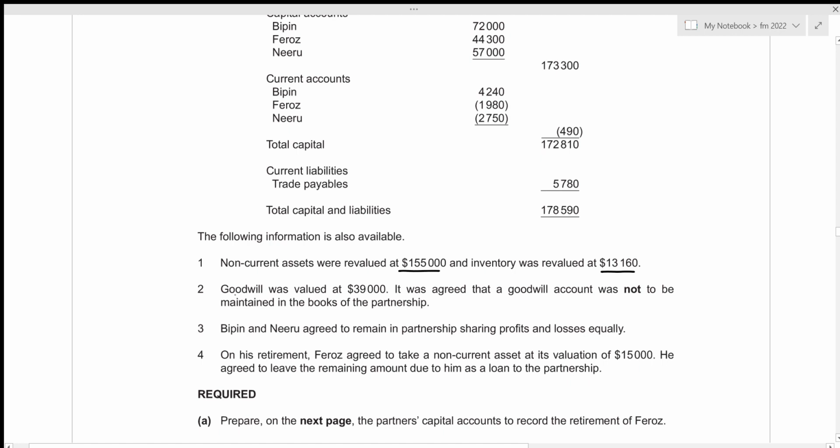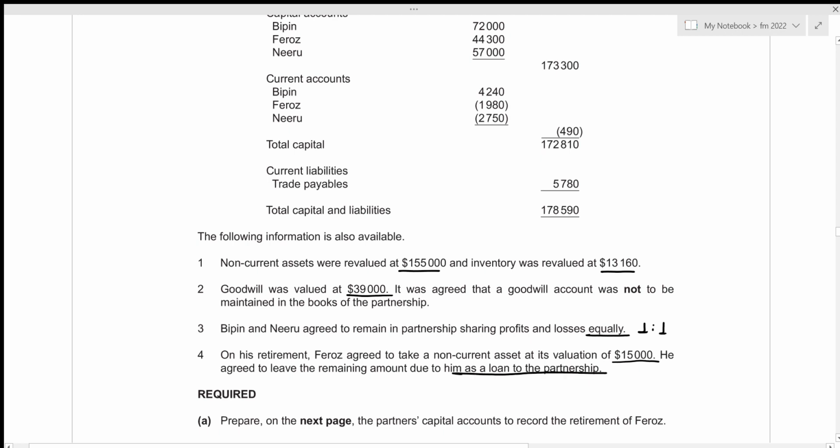Then for the second information, we are given that goodwill was valued at 39,000 and it was agreed that a goodwill account was not to be maintained in the books of partnership. Then Bipin and Neeru agreed to remain in partnership, sharing profits and losses equally. Now the profit sharing ratio for Bipin and Neeru would be 1:1. And on his retirement, Feroz agreed to take a non-current asset at its valuation of 15,000. He agreed to leave the remaining amount due to him as a loan to the partnership.